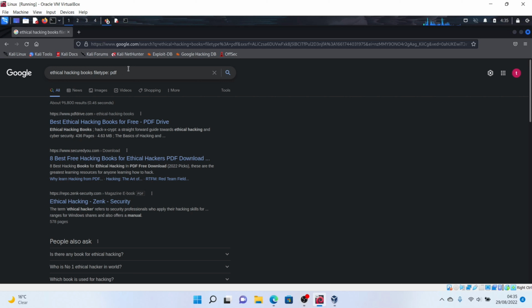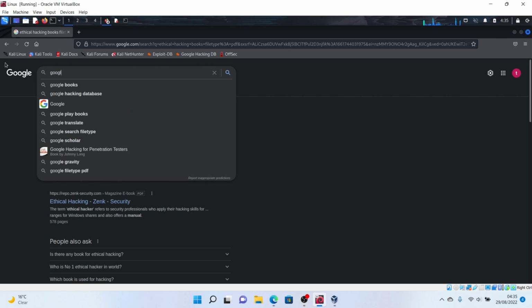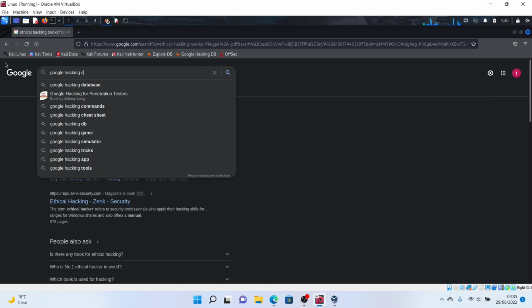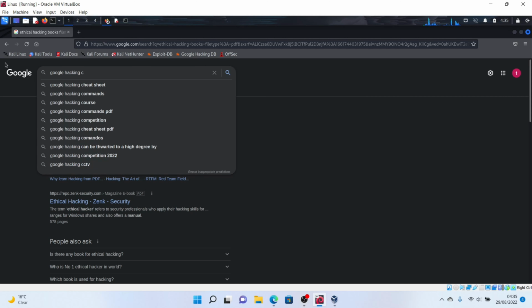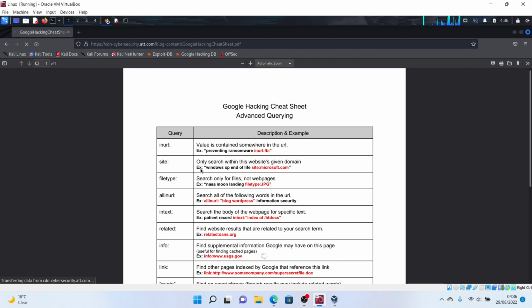To understand Google hacking more and the tricks you could perform, you might go on Google and type in Google hacking cheat sheets. Because no one knows it all, but there are PDFs out there. Let's check this out. Hopefully I don't need to download anything and I can just view the file.